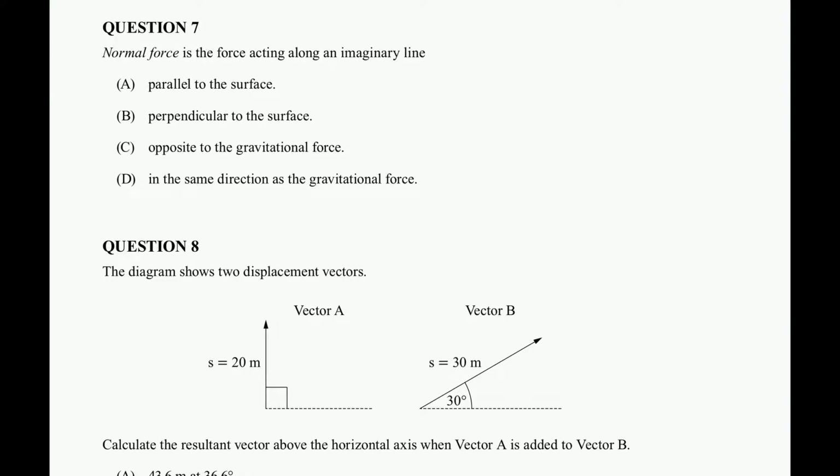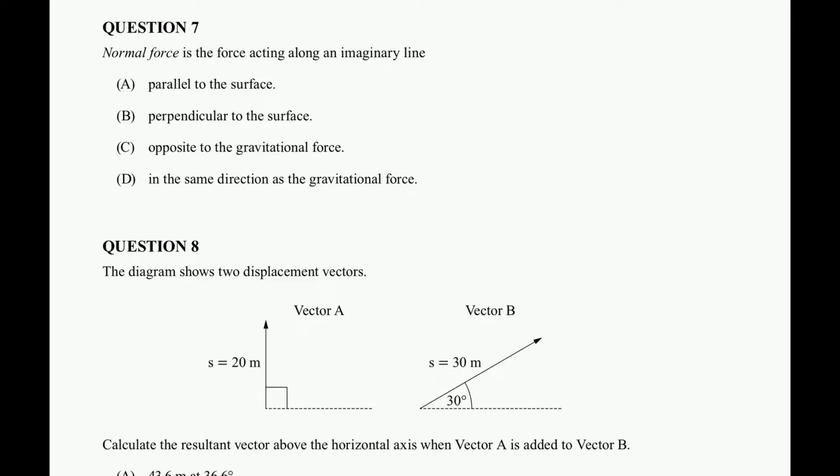All right, so question 7. Normal force is the force acting along an imaginary line: parallel to the surface, perpendicular to the surface, opposite to the gravitational force, in the same direction as the gravitational force. So this question is, I guess, a little bit misleading in the two options. The first option that really calls out to me is option C, that it's opposite the gravitational force. Option C is true, but it's not true in all circumstances. Whereas B, it's perpendicular to the surface.